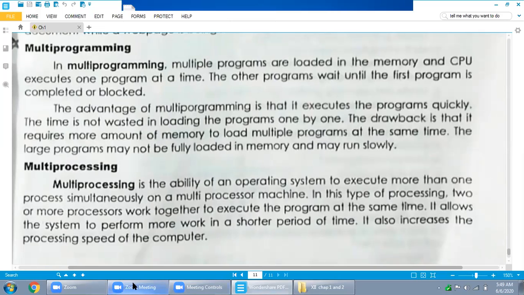Multi-programming means, again I am giving the same example: currently I have two programs open, one is Adobe Reader and the other is Zoom. So two programs are loaded for the single CPU. This is known as multi-programming, and the CPU is assigned one by one to Zoom and Adobe Reader.